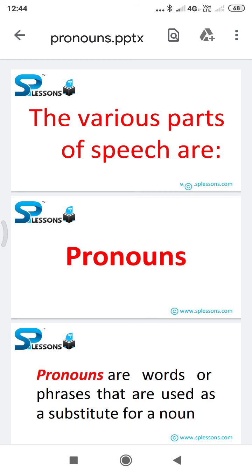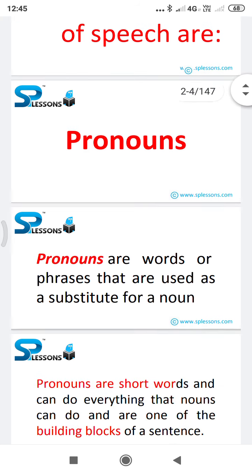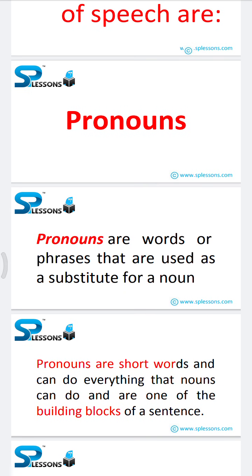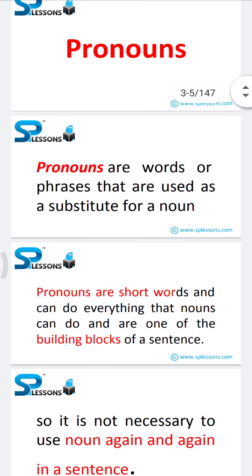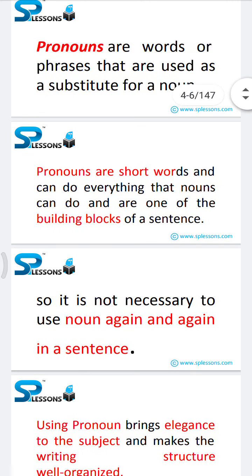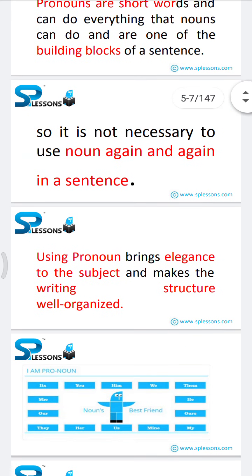So, today we are going to continue the parts of speech, next type, that is called pronouns. Pronouns are words or phrases that are used as a substitute for a noun. Pronouns are short words and can do everything that nouns can do and are one of the building blocks of a sentence. So it is not necessary to use the noun again and again in a sentence. Using pronouns brings elegance to the subject and makes the writing structure well organized.